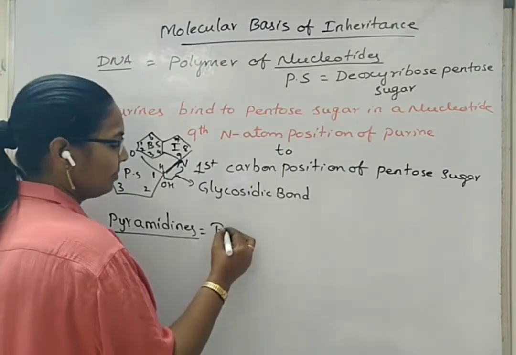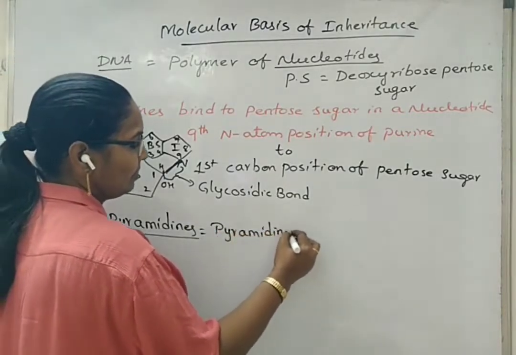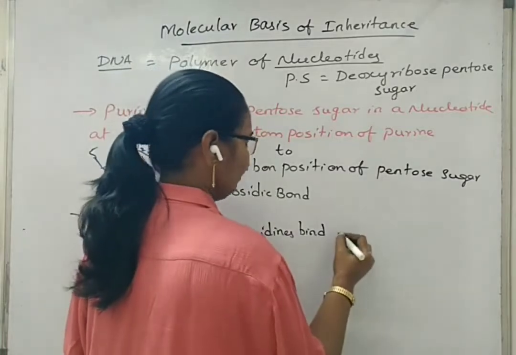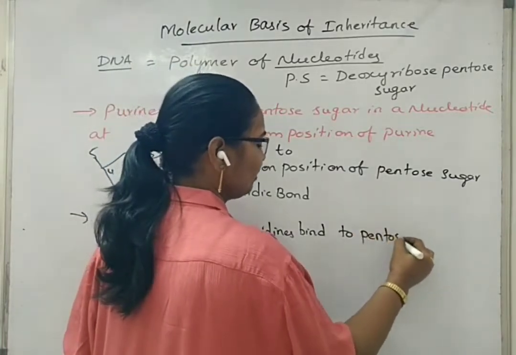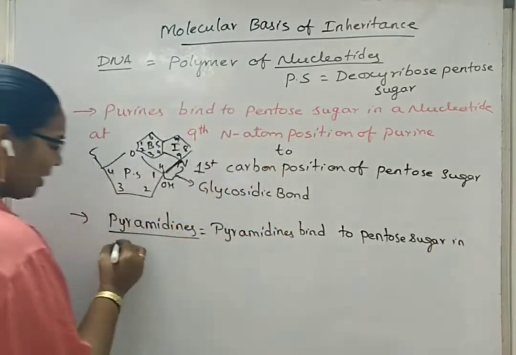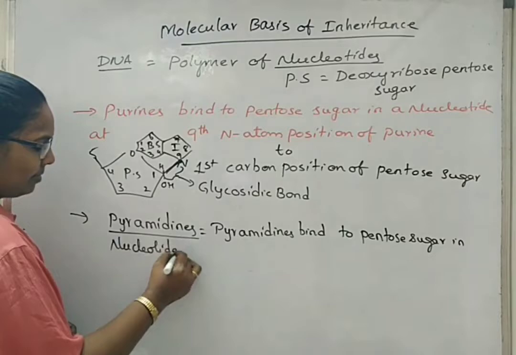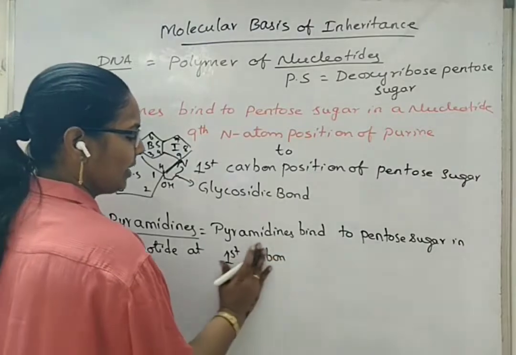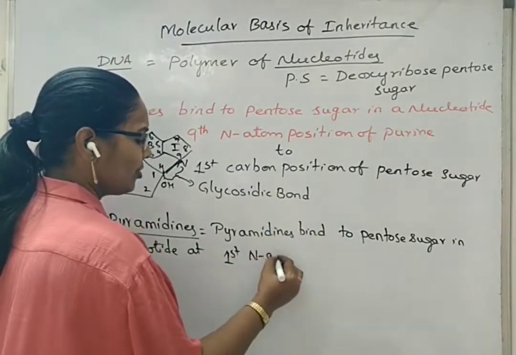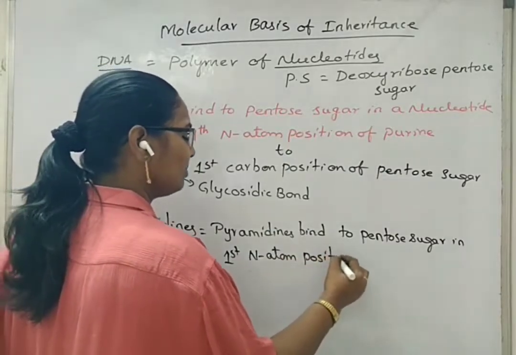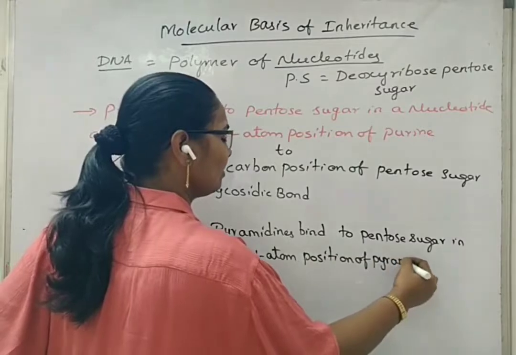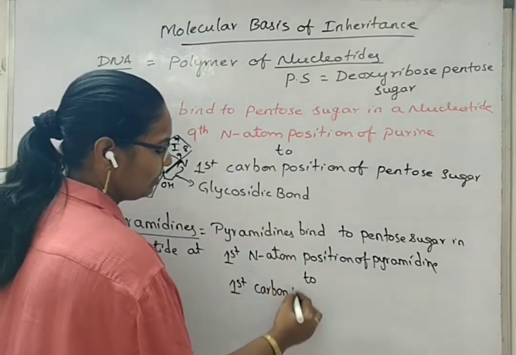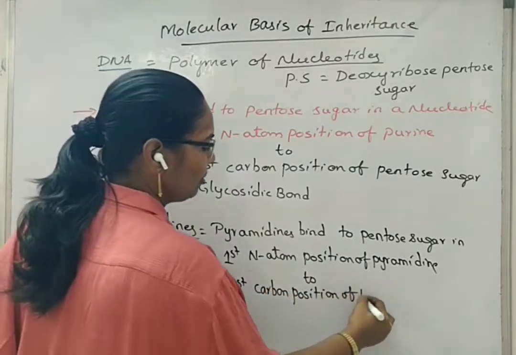Pyrimidines bind to pentose sugar in a nucleotide at 1st carbon position, or we'll write about pyrimidine, 1st nitrogen atom position of pyrimidine to 1st carbon position of pentose sugar.